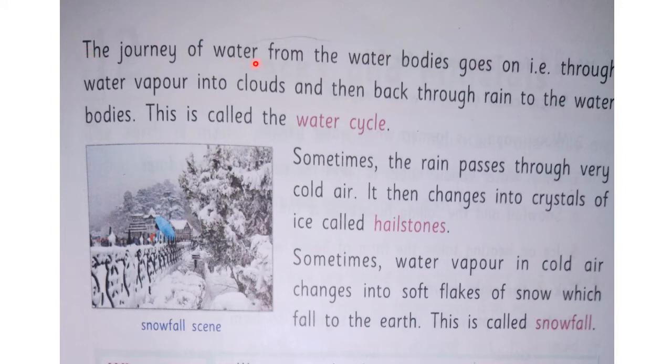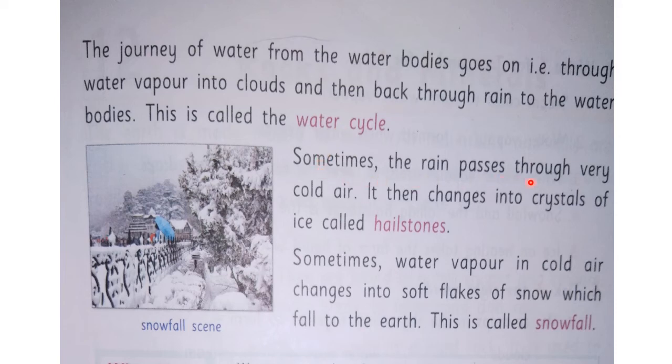The journey of water from the water bodies goes on, that is, through water vapor into clouds and then back through rain to the water bodies. This is called the water cycle.